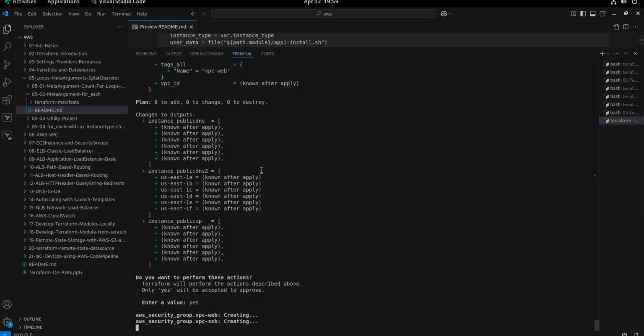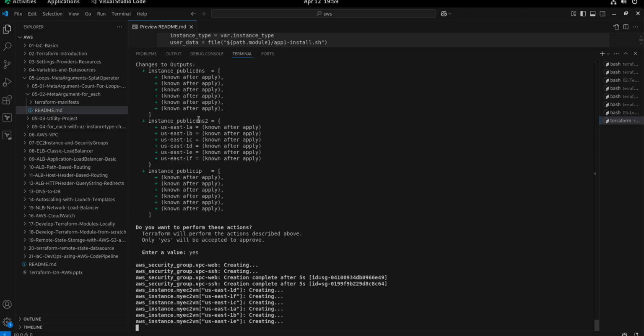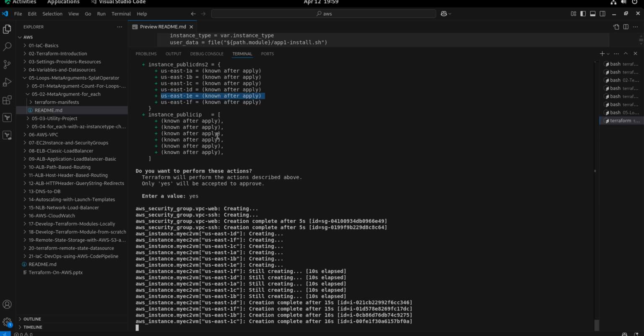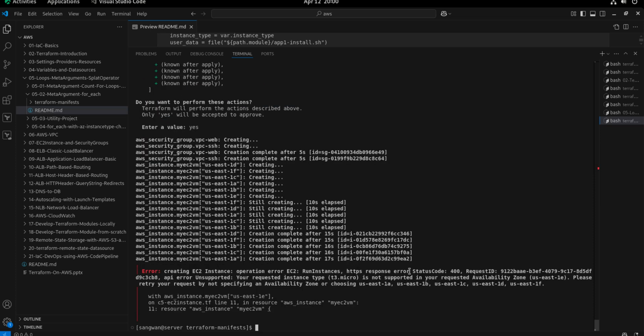And see, it is going to create instances in all the zones: 1A, 1B, 1C, 1D, 1E, 1F. I'm sure the type that will be used is not available in 1E. Therefore, it should fail at 1E, but the first 4 instances it should create without any problem. Let me see how many instances it is creating.